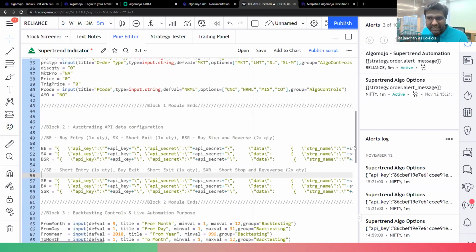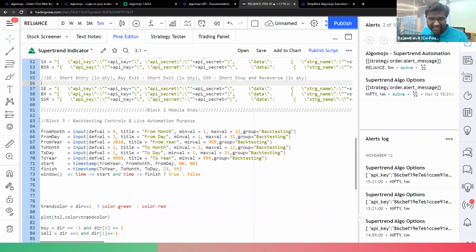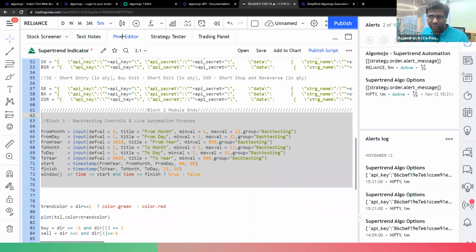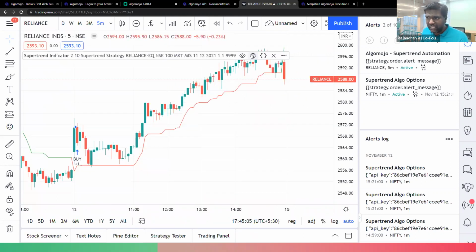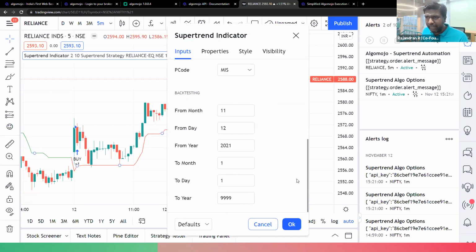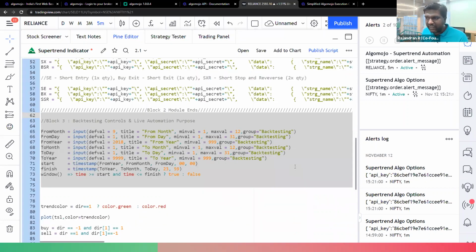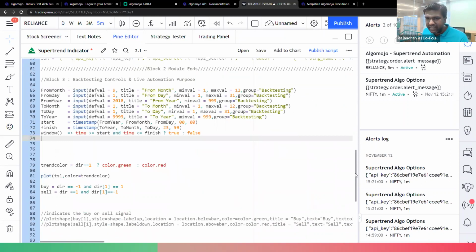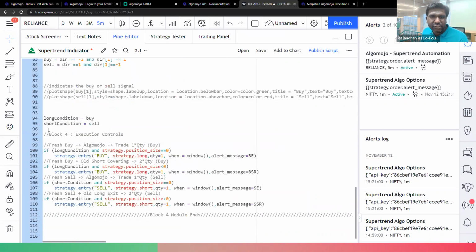And block 3 contains the backtesting control modules. Probably you would have seen these modules over here. If I go to the settings, if I go to the backtesting controls, right? If you want to use these backtesting controls, in our case primarily one has to use those things, so obviously you have to have this backtesting module as well. Once the backtesting module is done, the last module is our execution control.